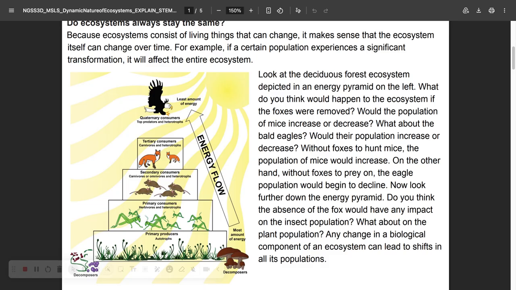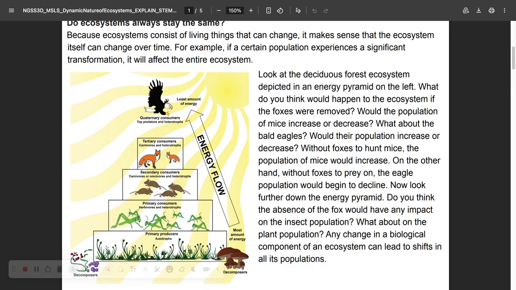Look at the deciduous forest ecosystem depicted in an energy pyramid on the left. What do you think would happen to the ecosystem if the foxes were removed? Would the population of mice increase or decrease? What about the bald eagles? Would their population increase or decrease? Without foxes to hunt mice, the population of mice would increase. On the other hand, without foxes to prey on, the eagle population would begin to decline.